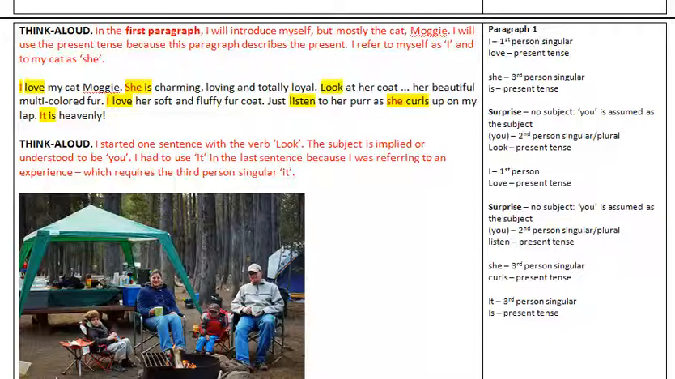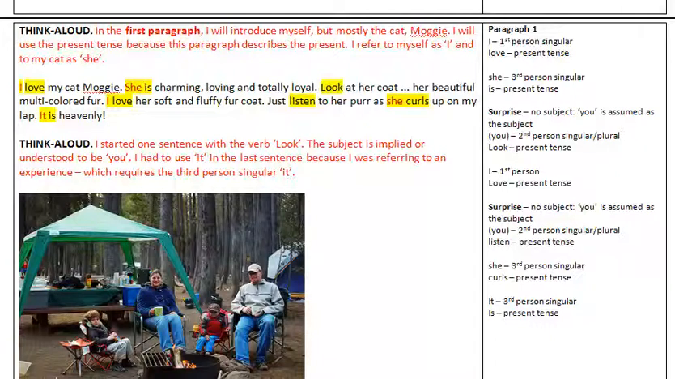I love my cat, Moggy. She's charming, loving, and totally loyal. Look at her coat, her beautiful multicolored fur. I love her soft and fluffy fur coat. Just listen to her purr as she curls up on my lap. It is heavenly.